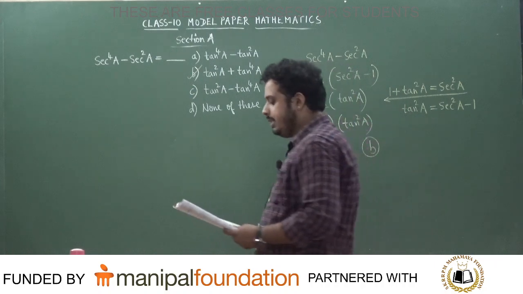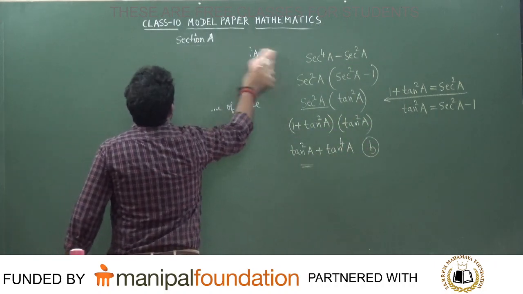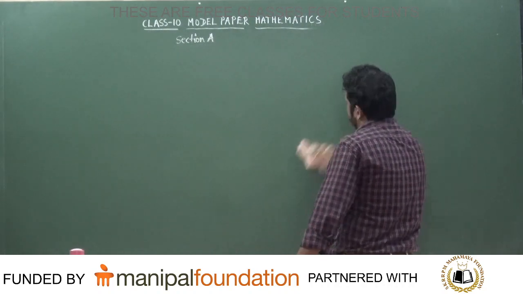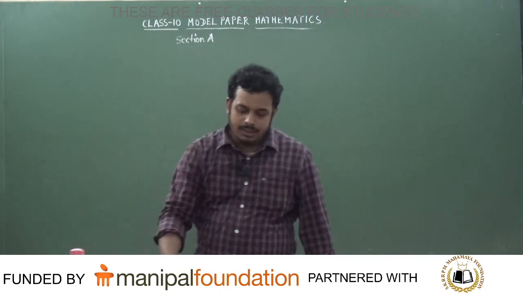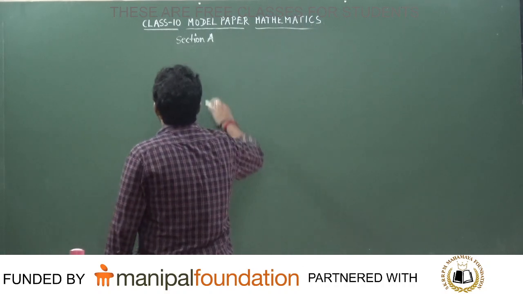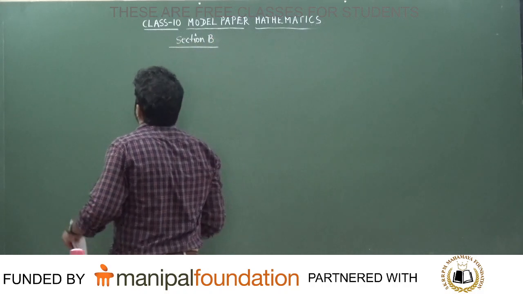Next, you write section B. Fill in the blanks. Now options won't be given. You have to fill in the blanks and complete this. I'll solve some extra questions also in this. Now we are dealing with section B, the second section. I hope section A, whatever I've solved, you have understood.